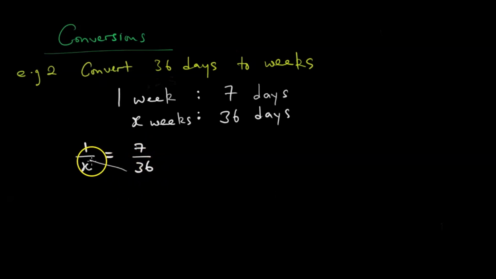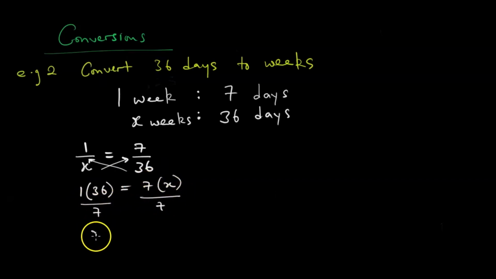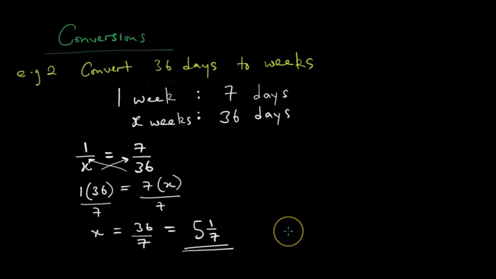Cross multiplication zvakare zvongoreva kuti 1 multiplying 36 iri equal to 7 multiplying x. Kadivida na 7 kwese, x inge ingori equal to 36 over 7, which is 5 and 1 over 7, which turns out to be 5 weeks and a day.